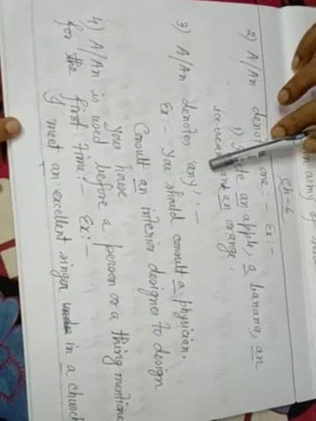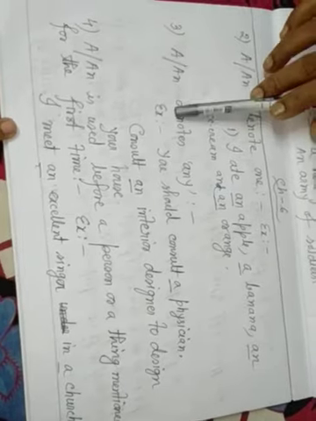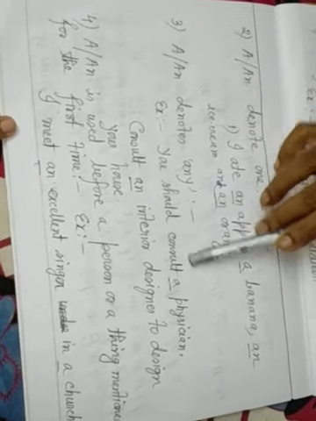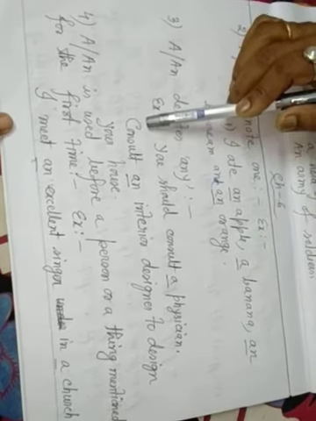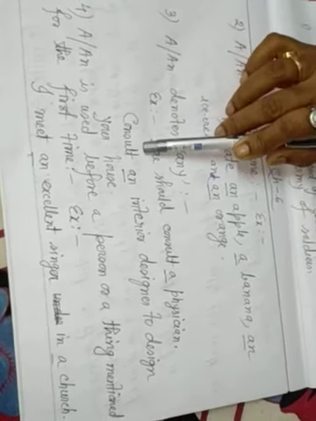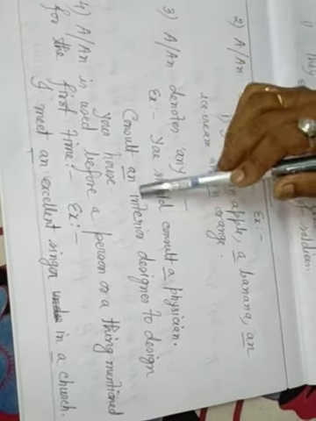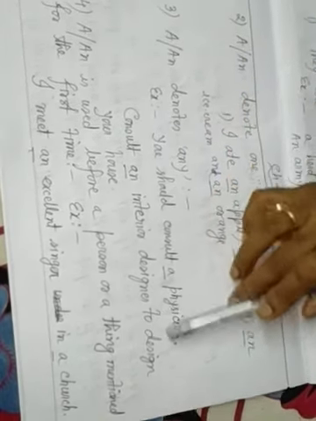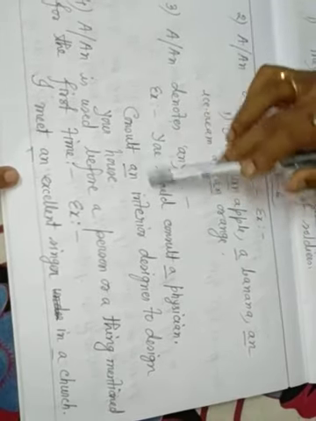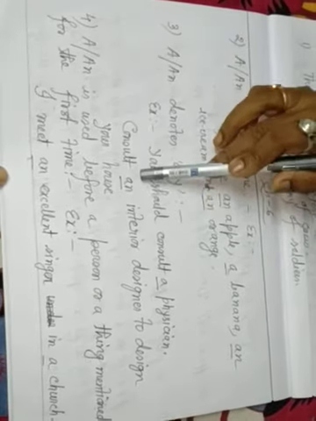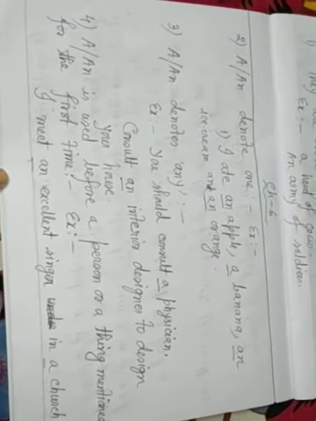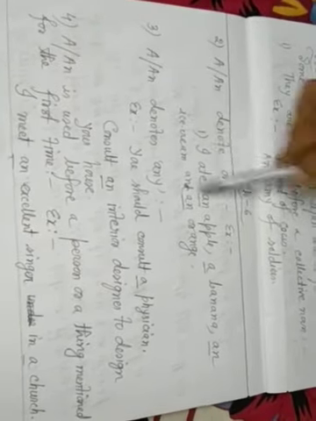Number 3: a and an denote any. A means any. Example: you should consult a physician. Consult an interior designer to design your house. Consult an engineer. So before any meaning of "any", we put a or an.